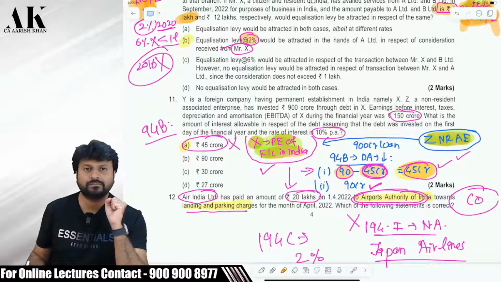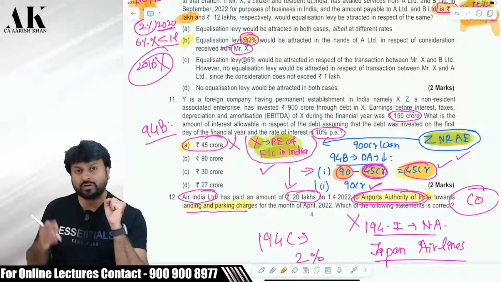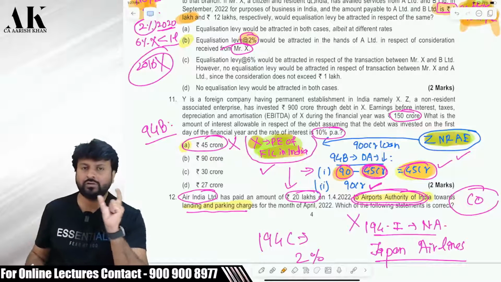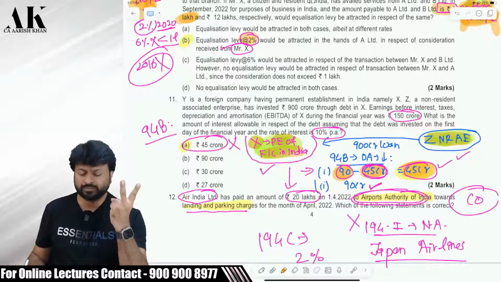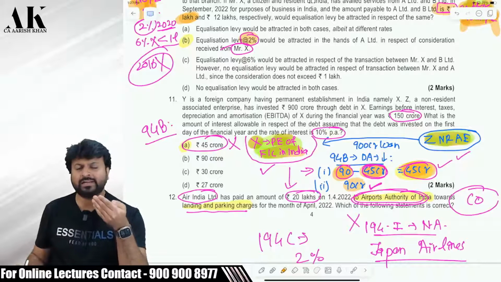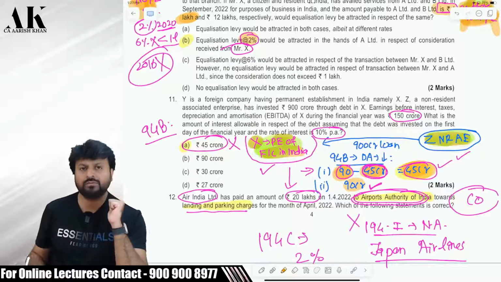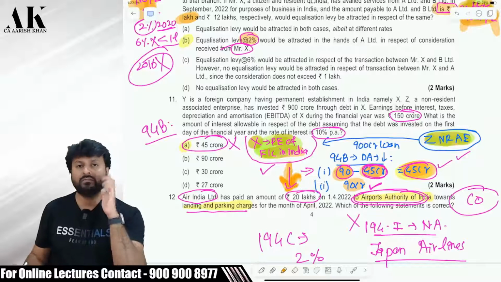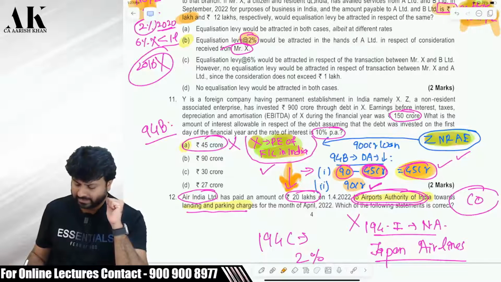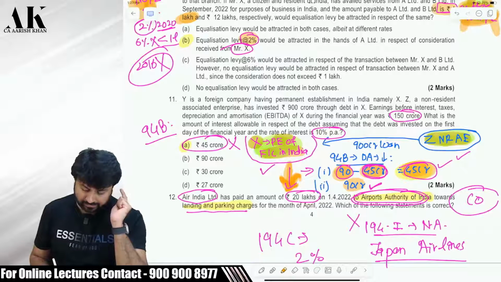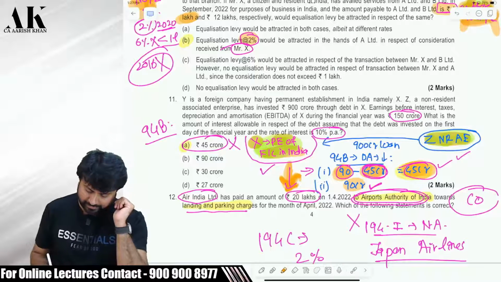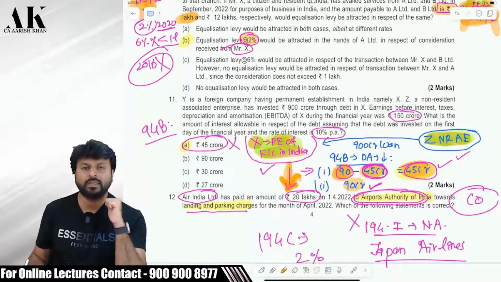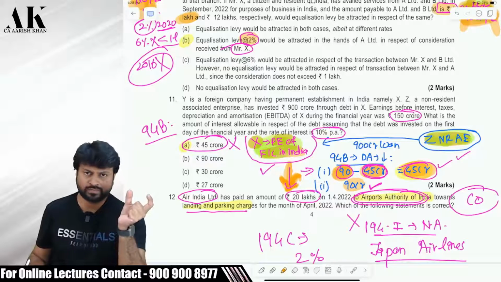Point number one. What is 90? Interest. What is 45 crore? 30% of EBITDA is 45 crore. So you have to take the difference as point number one. What is point number two? Point number two is your amount paid as interest to the non-resident, and that is 90 crore. Whichever is lower will be considered as your amount to be disallowed. Therefore, the amount which will be disallowed over here is 45 crore, and the amount which will be allowed over here is also 45 crore, because the total interest is how much? The total interest is 90 crore. Okay. So out of 90 crore, 45 crore will be disallowed, 45 crore will be allowed.